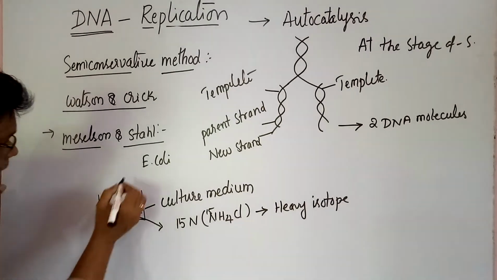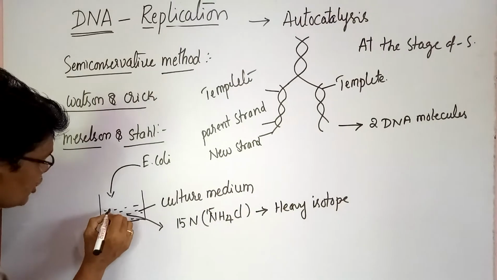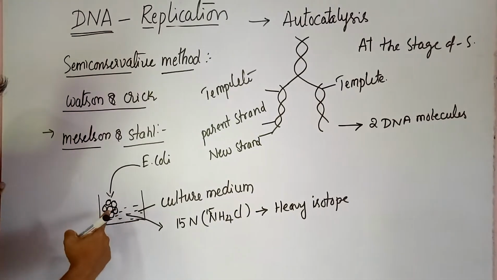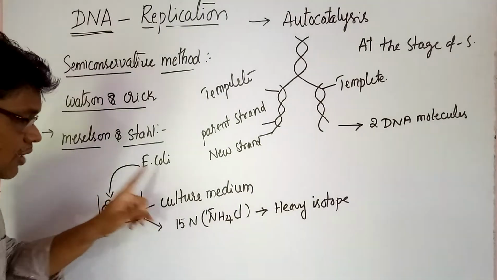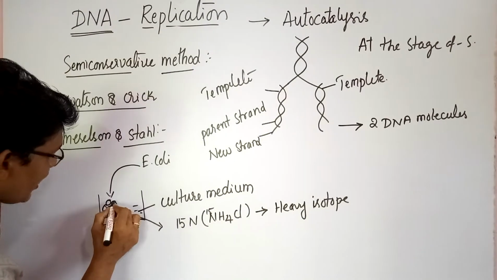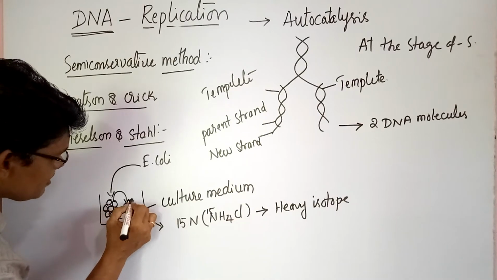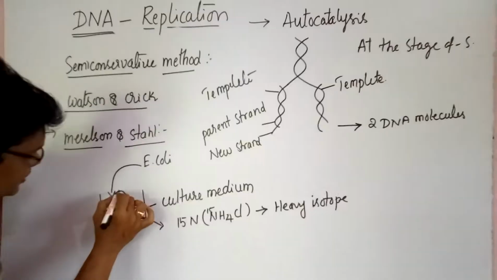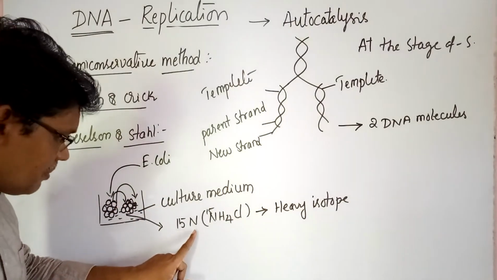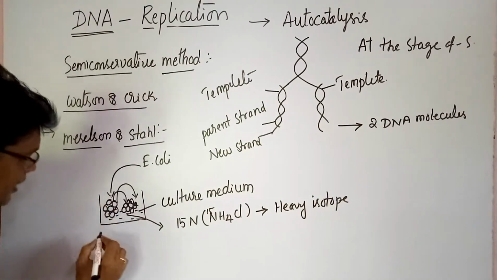In the culture medium, E. coli grows and produces a large number of cells over many generations. The 15N, that is the nitrogen, is used for the synthesis of the DNA molecule.